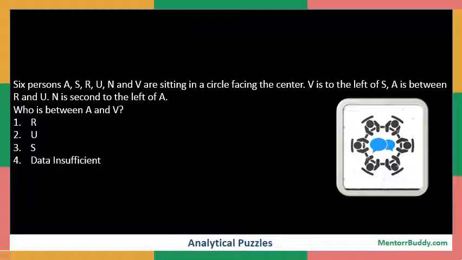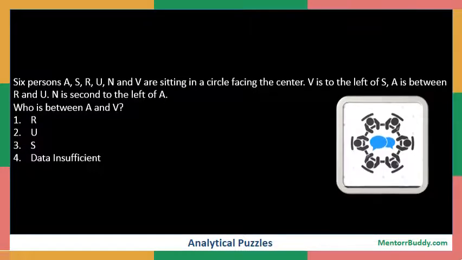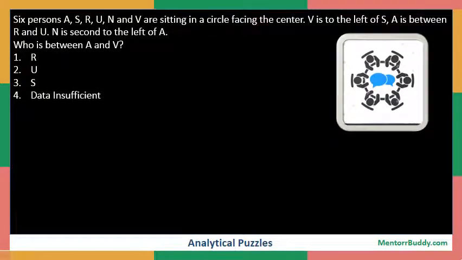So as we can see, the question is based on sitting arrangement and the people are sitting around a circular table. So let us see how we can approach this question. As it is given that there are 6 people A, S, R, U, N and V, and because they are facing each other around a circle, as you can see in the diagram, they are all facing the center and sitting around a circular table.